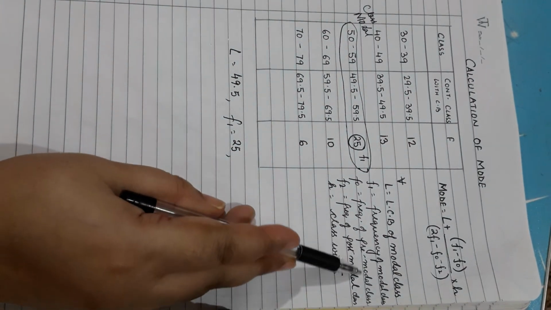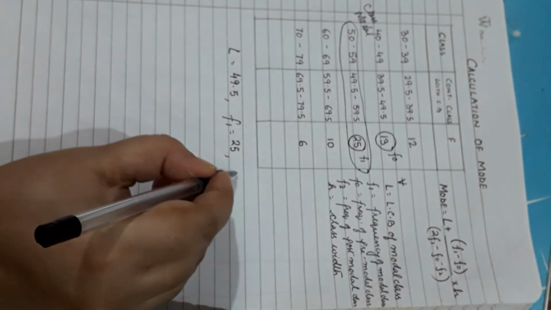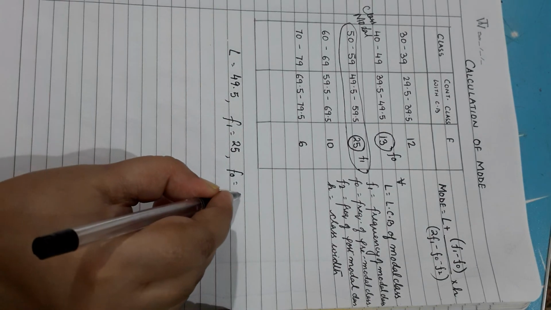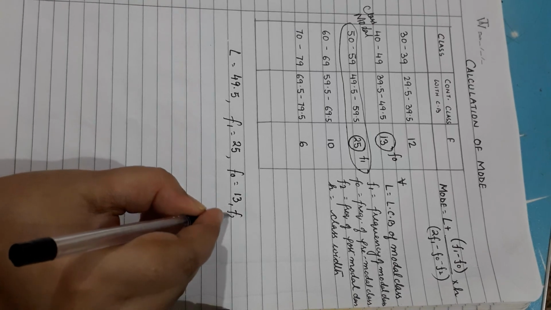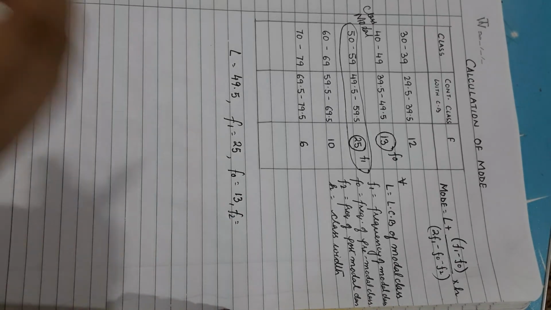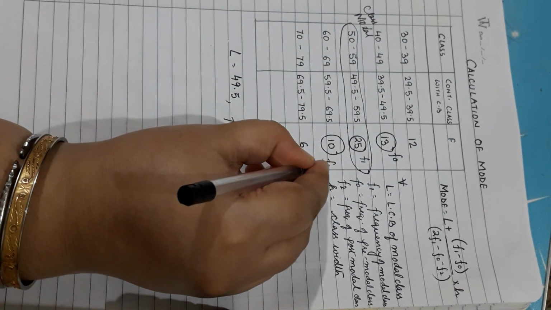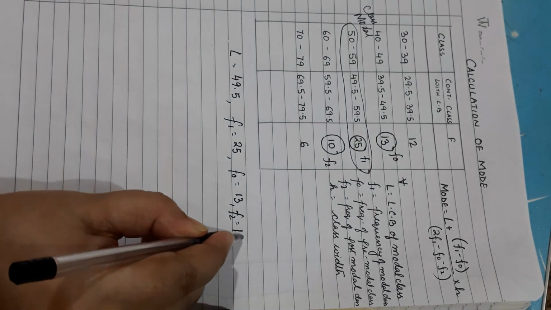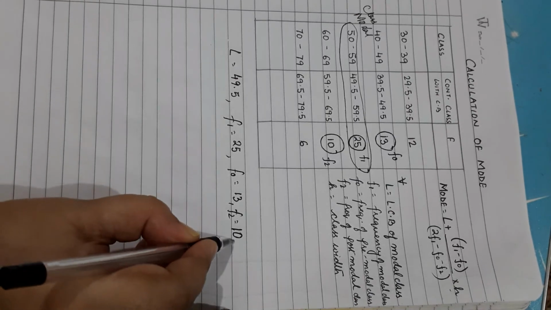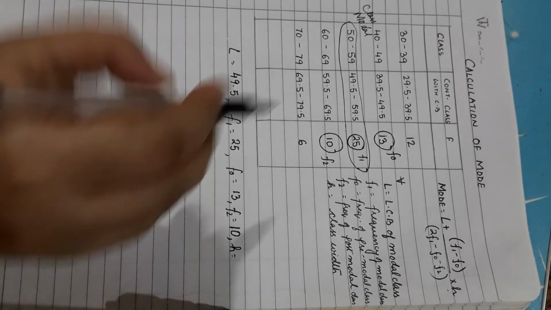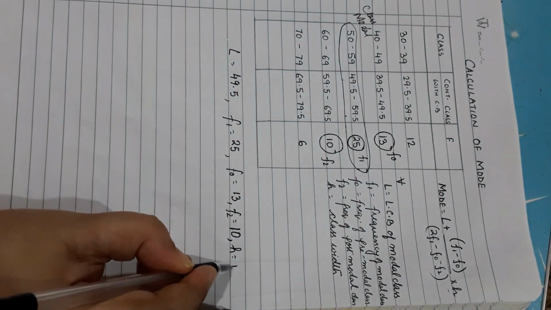F0 is the frequency of the pre-modal class. So F0, we have the value to be equal to 13. And F2 is the frequency of the post-modal class. So we have the value as 10. This is your F2 and the value is 10. And another element is H. H is the class width which we have already computed, equal to upper class boundary minus the lower class boundary. So that is equal to 10.